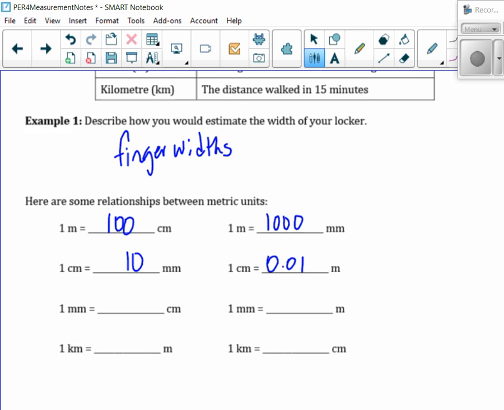Okay, 1 millimeter is how many centimeters? So then if you look at that, what would this be? 1/10 of a centimeter, right? 1 millimeter is how many meters? So look, 1 meter was 1,000 millimeters, so what would this be? Yeah, 1/1,000th. Okay, 1 kilometer is how many meters? 1,000.